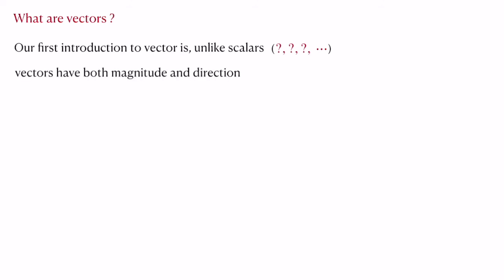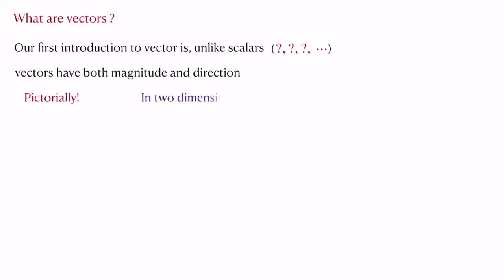So first is to recall what a vector is. Our way of looking at the vector is, unlike a scalar, vectors have both magnitude and direction. Of course, what is a scalar? I assume that you are already familiar with what scalars are. I also believe you know what is meant by magnitude and direction. It is an entirely way of skipping a whole lot of things.